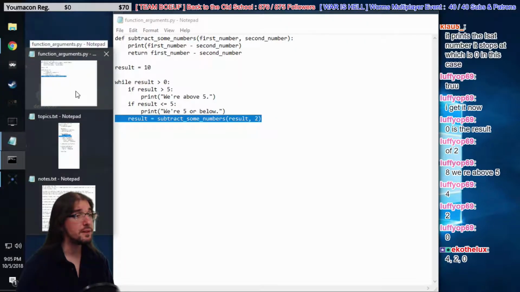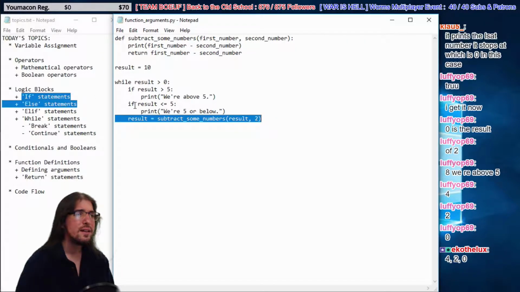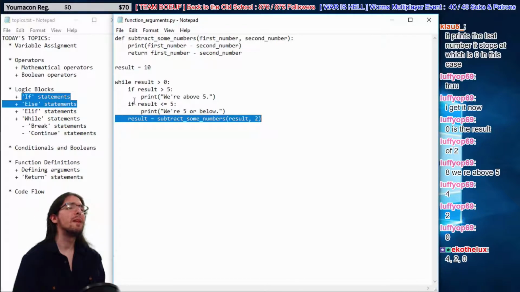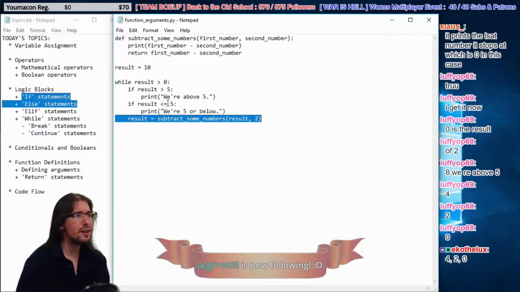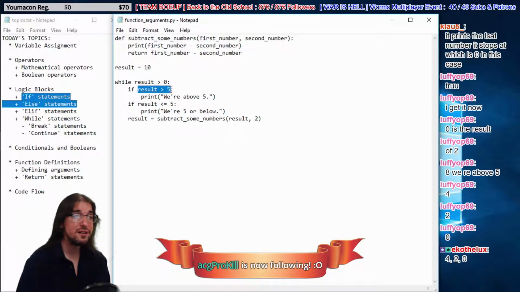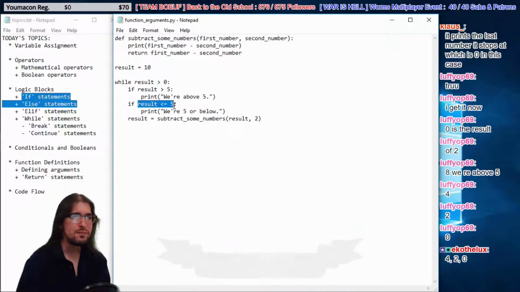All right, but this is kind of redundant, right? Why are we testing twice? First, we test if the result's greater than 5. Then we test if the result is less than or equal to 5. Well, we already know if that's true or not, because we know this is true or false. Why ask again? We know that if the result is greater than 5, do this. If we didn't do this, then do this. It's the opposite, right?